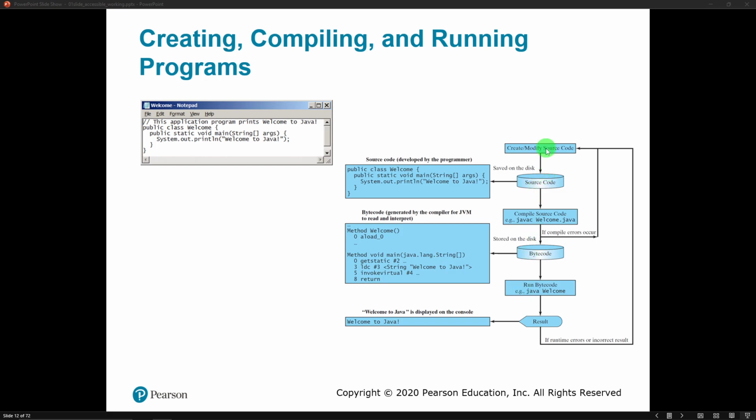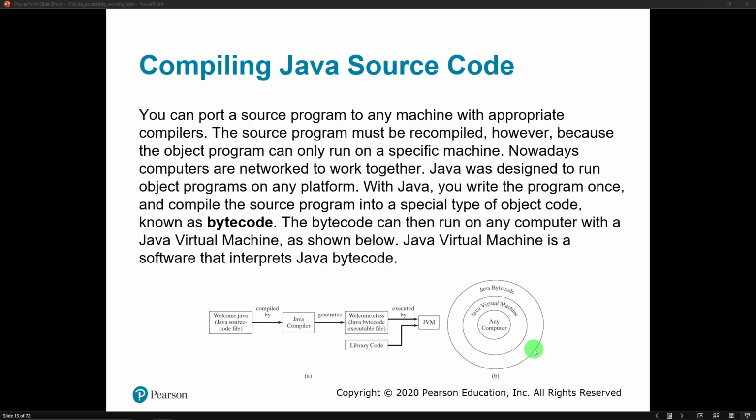So Java is compiled, but using the Java virtual machine, it's also interpreted. You can see here they show this. We take our Java, we compile it, and we get the bytecode. The bytecode is actually executed by this Java virtual machine that can run on any computer. Since this Java virtual machine sits between the bytecode and the actual computer itself, it can be interpreted and run on any computer in the world.